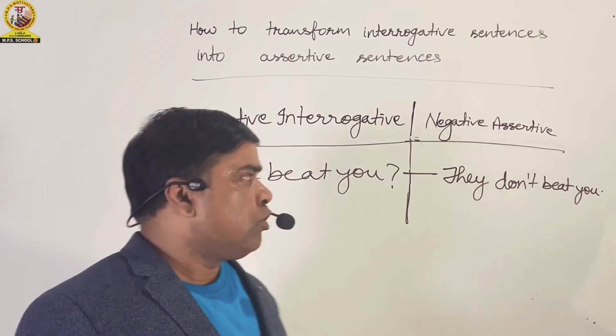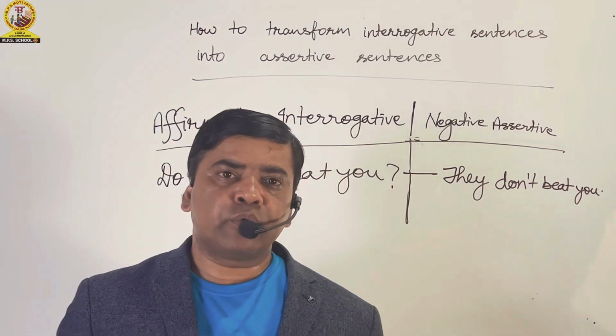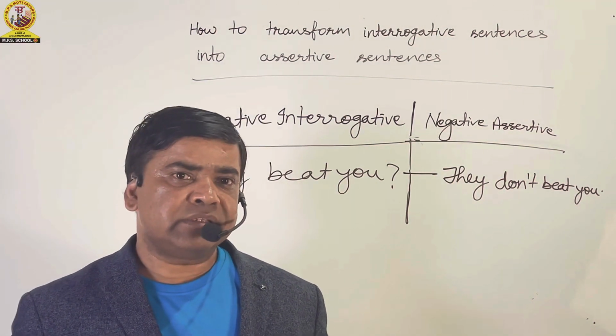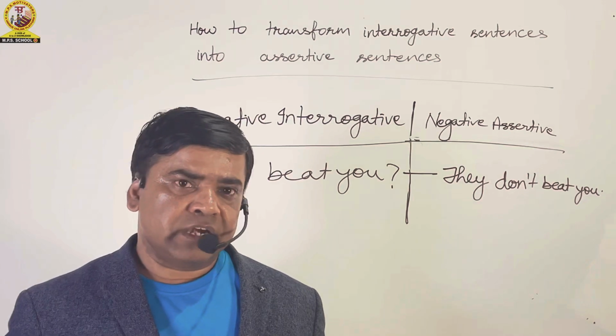So friends, you would have learned how to transform interrogative sentences into assertive form.